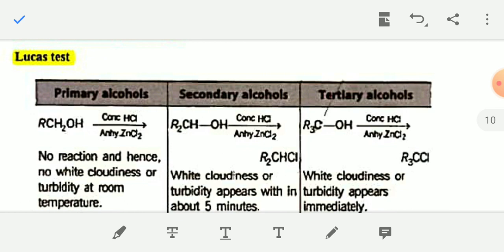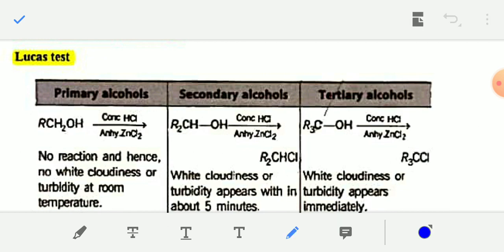Using Lucas reagent, you can identify which alcohol is primary in nature and which alcohol is tertiary in nature. Primary alcohol does not react with Lucas reagent, that is concentrated HCl and ZnCl2, and hence no white cloudiness or turbidity occurs at room temperature during the reaction between primary alcohol RCH2OH and Lucas reagent.